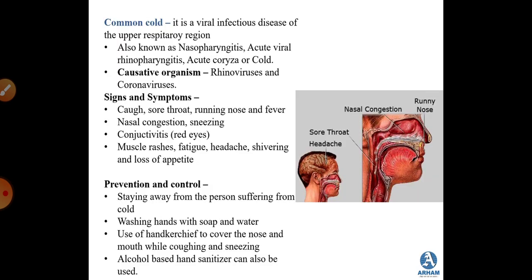After pneumonia, the next disease is the common cold, and it is a viral infectious disease in the upper respiratory region. It is also known as nasopharyngitis, acute viral rhinopharyngitis, acute coryza or cold. The causative organisms here are rhinoviruses and coronaviruses. Yes, the coronavirus that we are currently facing, the pandemic, is a common cold infection which is caused by coronavirus.